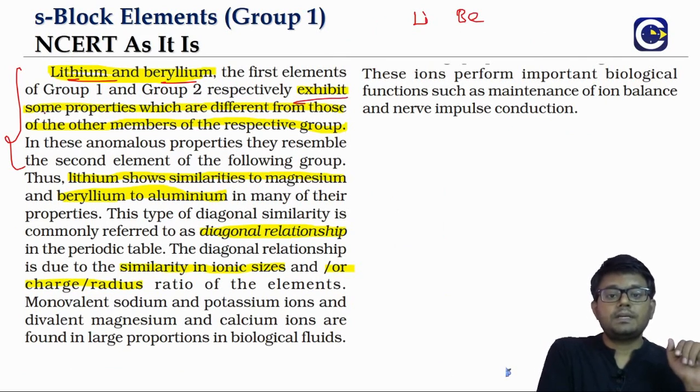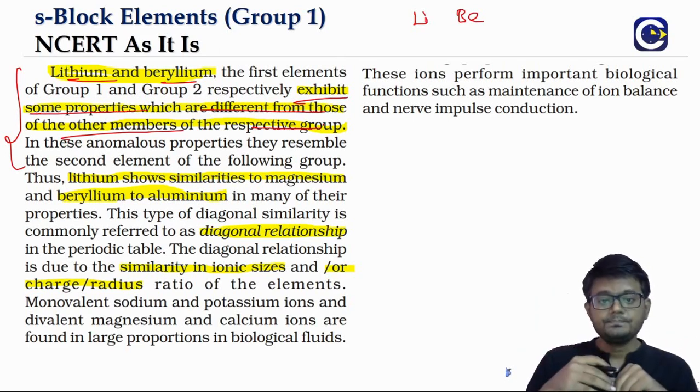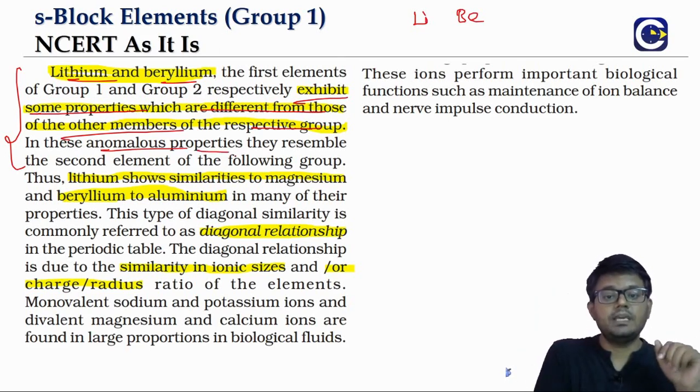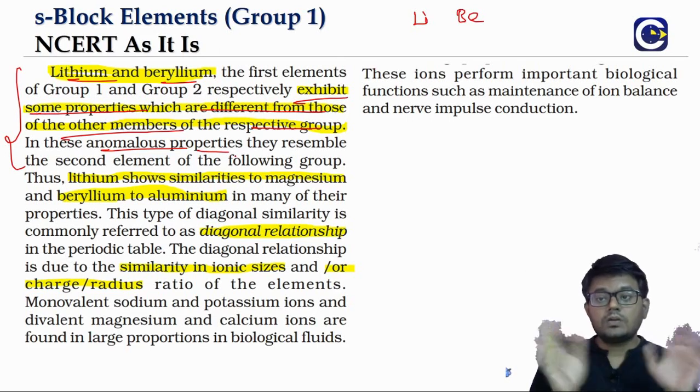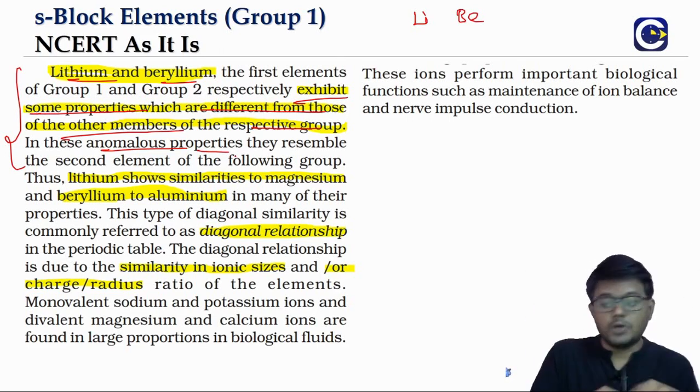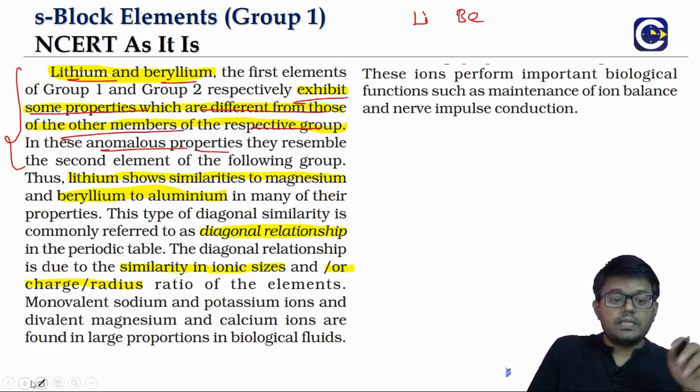They exhibit properties which are different from the rest of the group elements. That's what we call the anomalous behavior. Not only do they exhibit differences in terms of properties, but they also show what is called a diagonal relationship. Like below lithium we get sodium, below beryllium we get magnesium.